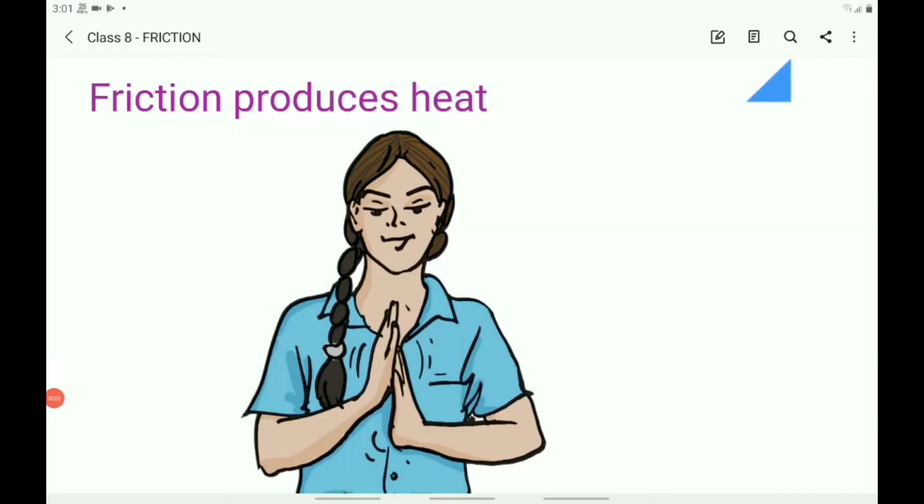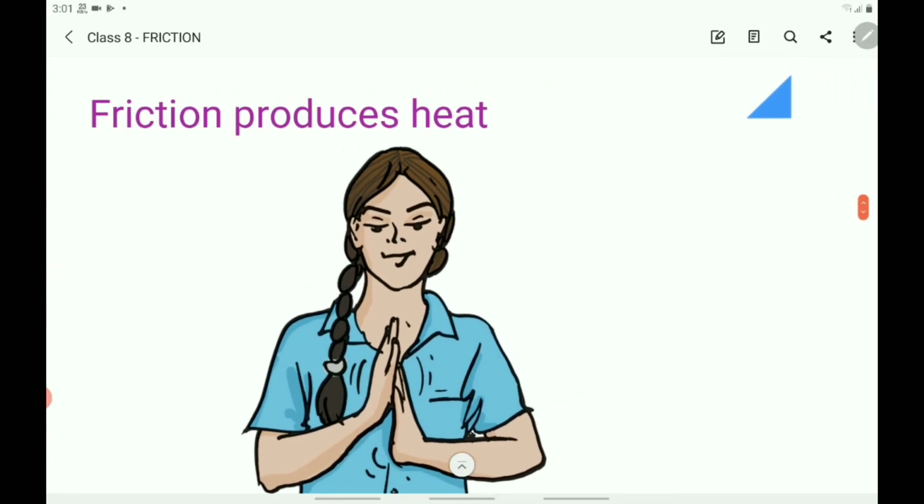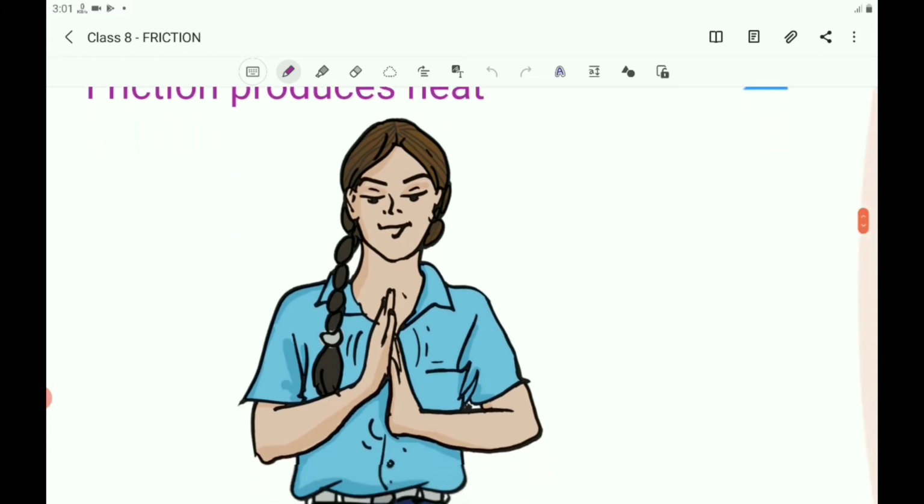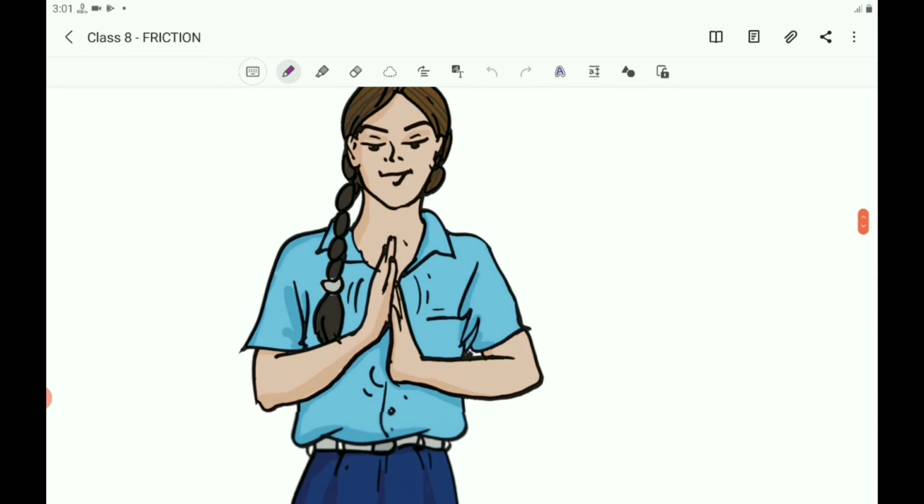One of the effects of friction is that friction produces heat. You know that friction produces heat. That's why rubbing your hands together makes them warmer. But do you know why friction causes the molecules on rubbing surfaces to move faster?